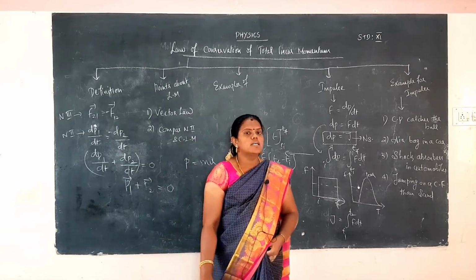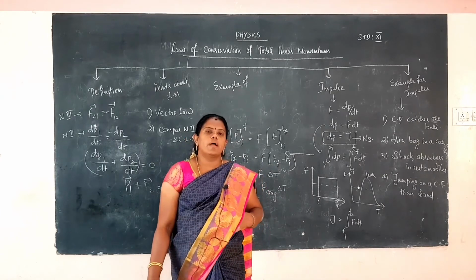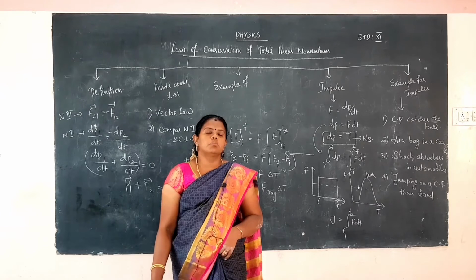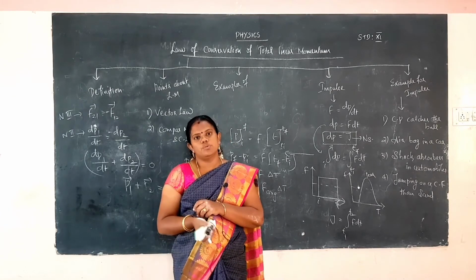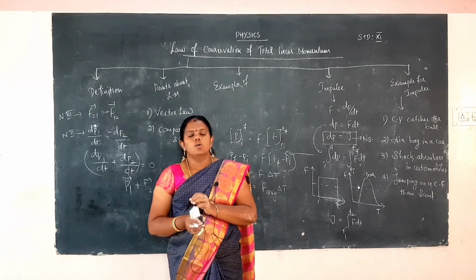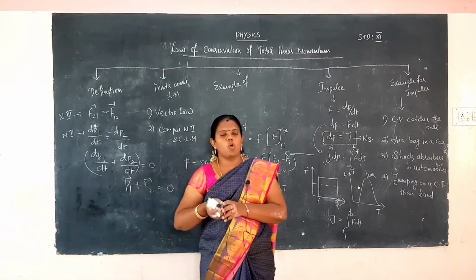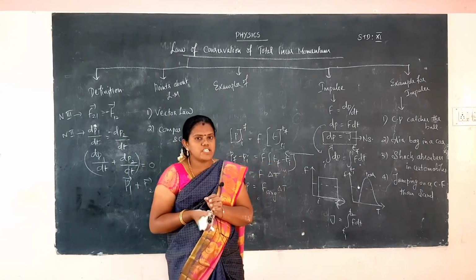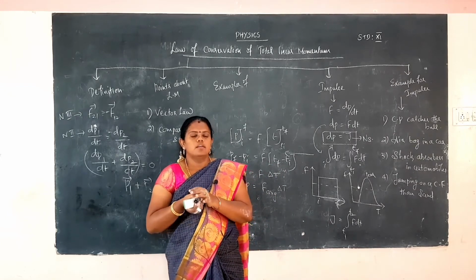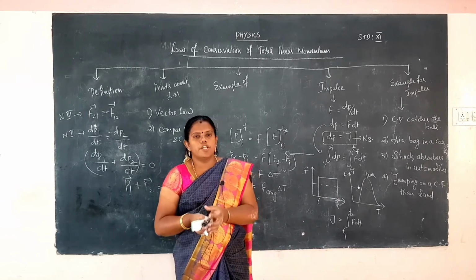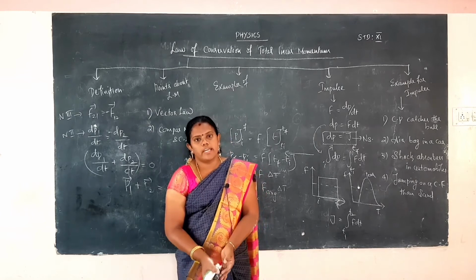So the first one is cricket. In the cricket game, one person bowls a ball, and another person hits the ball with the bat. When the batsman hits the ball, the catcher catches the ball, but while catching he moves his hands downward.